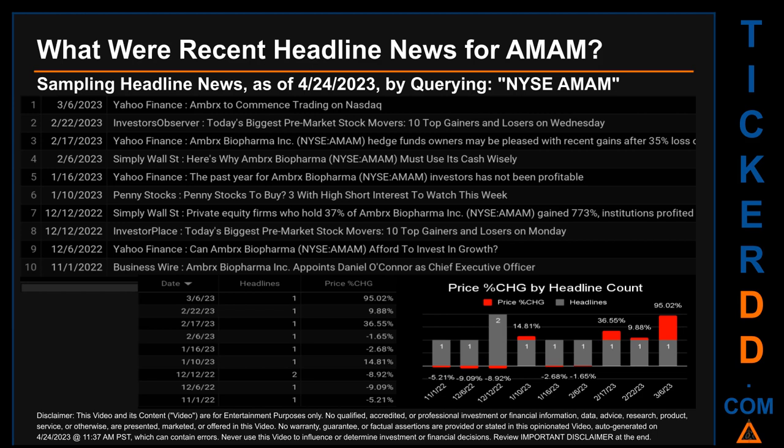Tuesday, December 6, 2022 was the day with the highest percentage change in price when we compare opening versus closing price for the ticker. The day saw a drop of -9.09% when AMAM opened trading at 0.55 and closed at 50 cents. There was one found headline when Yahoo Finance published the headline that read, Can Ambrex Biopharma afford to invest in growth?